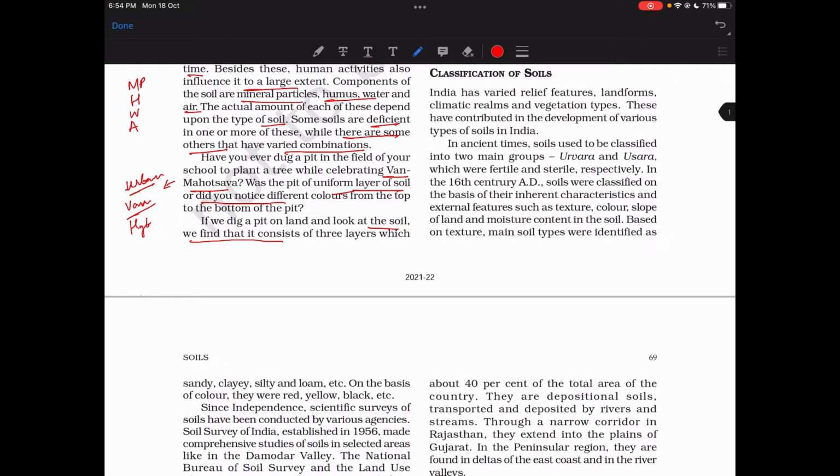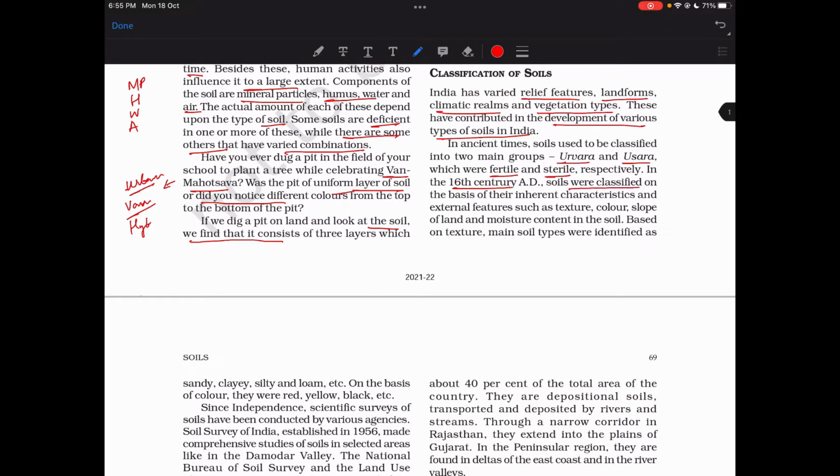Yeah. So classification of soil. India has varied relief features, landforms, climatic realms, and vegetation types. These have contributed to the development of various types of soils in India. Yeah, obviously. In ancient times, soil used to be classified into two main groups: Urvara and Usara. Okay, I don't know if the pronunciation is correct. I'll go with Urvara and Usara, which were fertile and sterile respectively, in the 6th century.